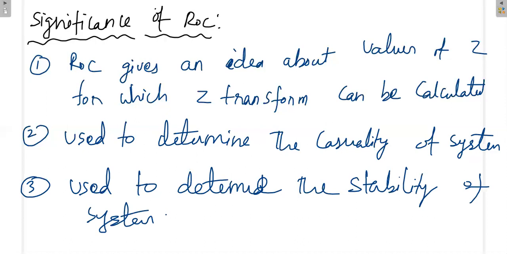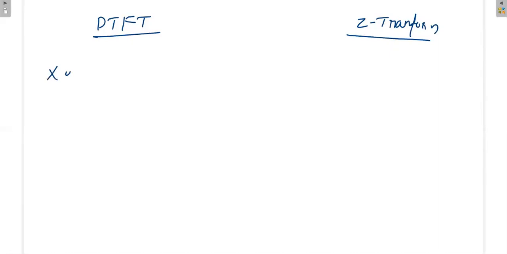Okay, then finally, we'll see the similarities in the formulas between the discrete time Fourier transform and the Z transform. In the case of the discrete time Fourier transform, X of e power j omega is equal to summation n from minus infinity to plus infinity of x of n e power minus j omega n.